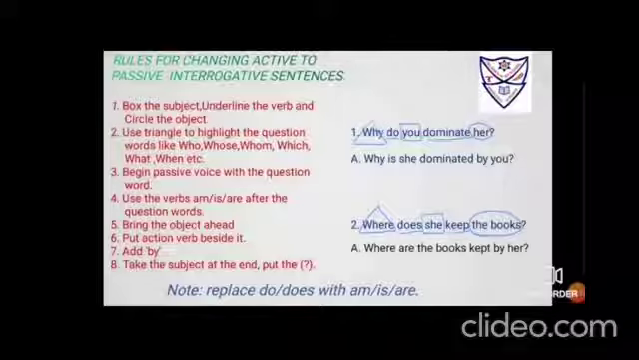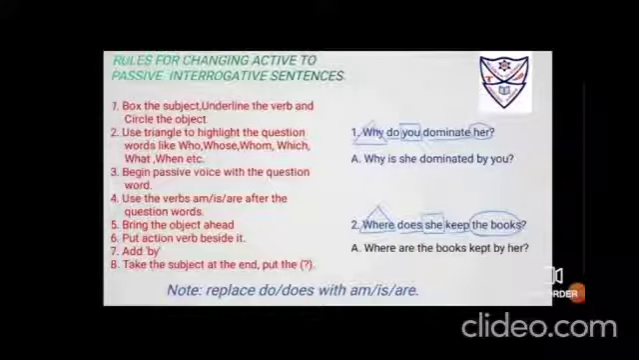Next, where does she keep the books? Now again you could have the subject in this case. So subject she. Okay. Verb does keep. Okay. Object the books. Now question word where. You have to put a triangle. So once these highlightings are done, then begin the passive voice with the word. Step number 3. So I have begun the passive voice with the WH word only.